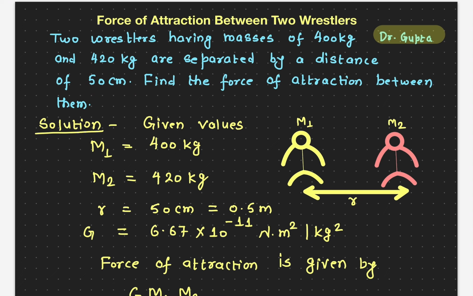And remember, there is no force of repulsion between the two masses. Here I'm talking about the gravitational force. So the gravitational force is always attractive in nature. So what is the force of gravitational attraction between these two masses?